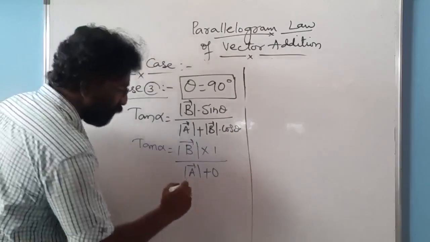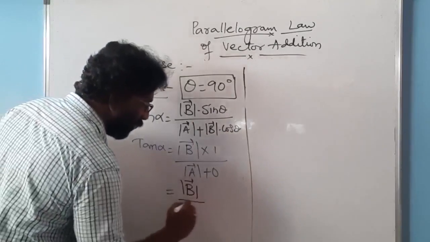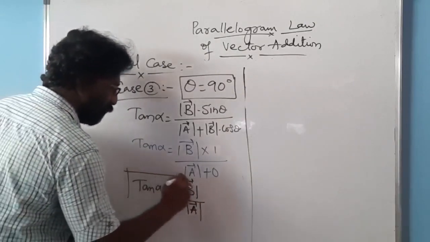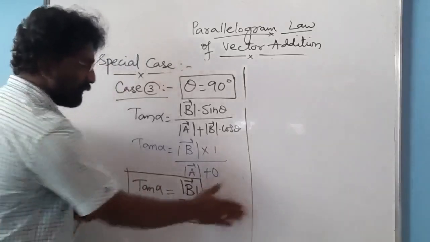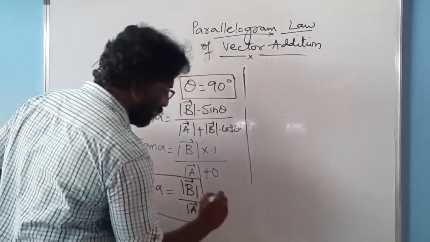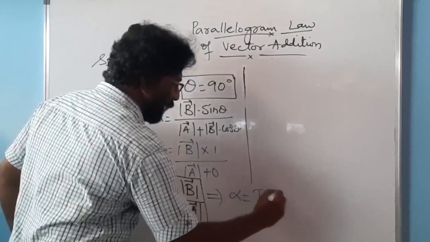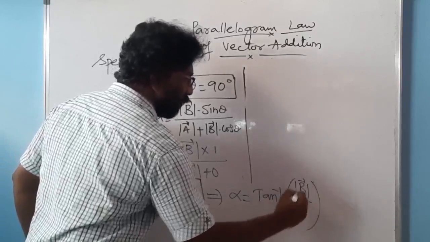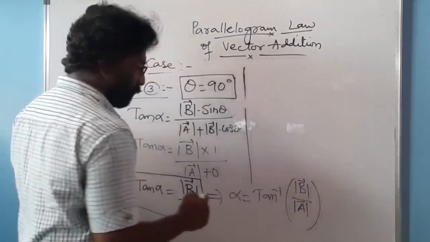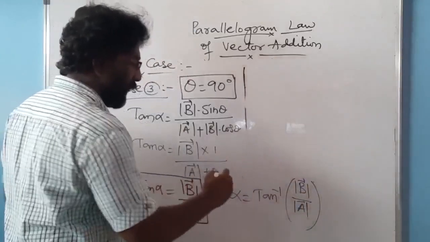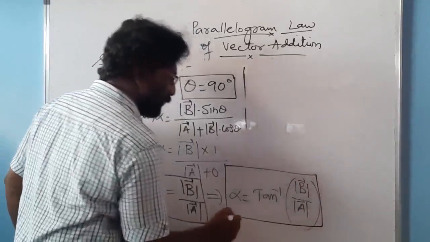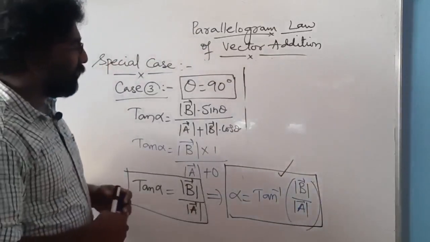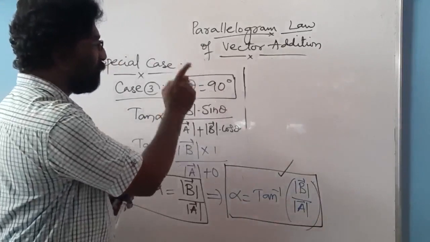The answer will be b vector over a vector. Then tan alpha equal to B vector over A vector. This implies that alpha equal to tan inverse of magnitude of vector B over magnitude of vector A. So this is the formula for finding the direction of the resultant vector whenever the angle between the two vectors A and B is equal to 90 degrees.